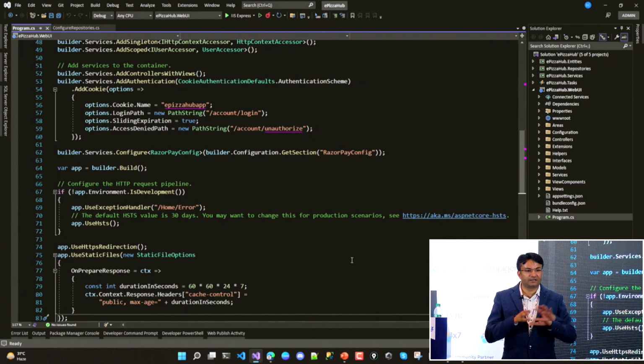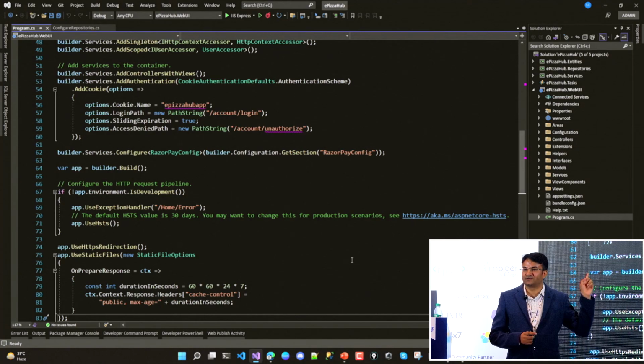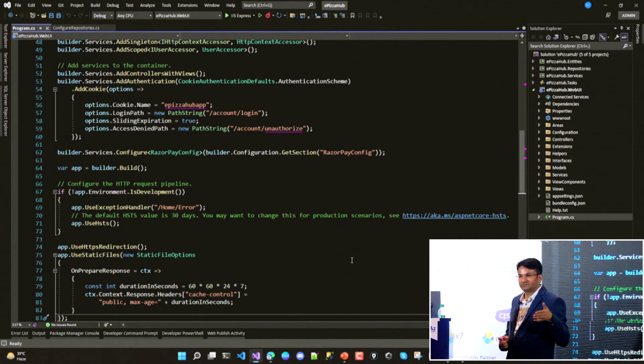Do you have any query regarding this code explanation of how we are going through? If you have any query, please do ask. I'm sure many people might be seeing such architecture for the first time. Do we have someone who is seeing such type of code for the first time? Anyone? You're trying to understand. Just remember the diagram which I shared before. As per the diagram, the complete flow is going. Okay.